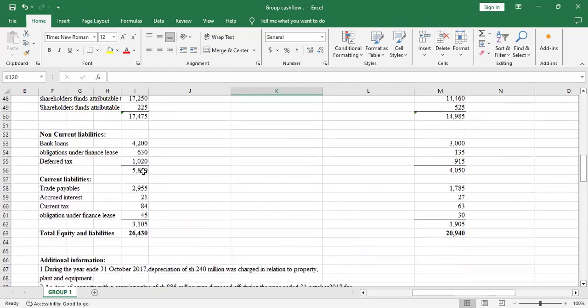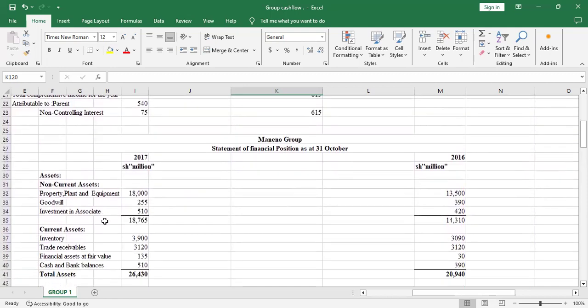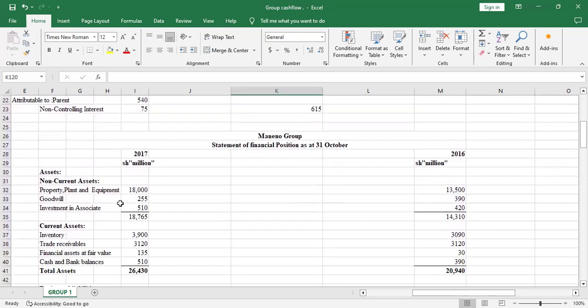I told you that under investing, you check all the items under non-current assets. So the next item is goodwill, which we have already worked with when we were calculating the impairment. So we are done with goodwill. The next item is investment in associate.